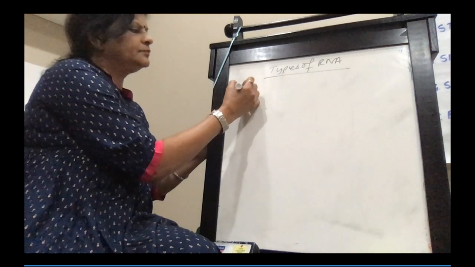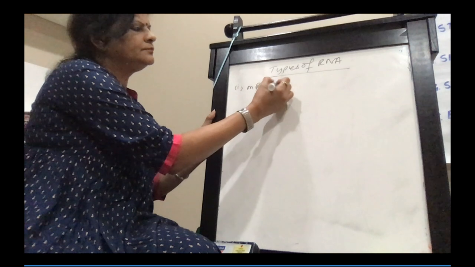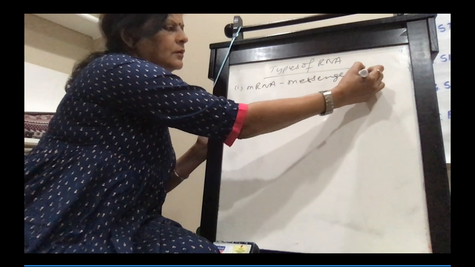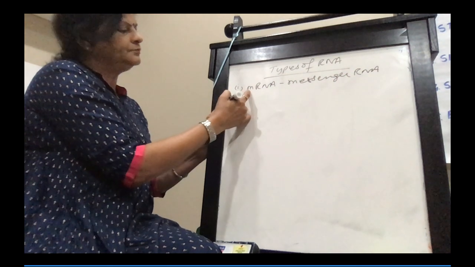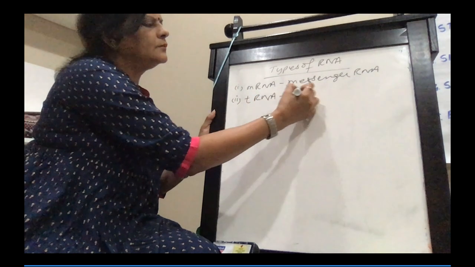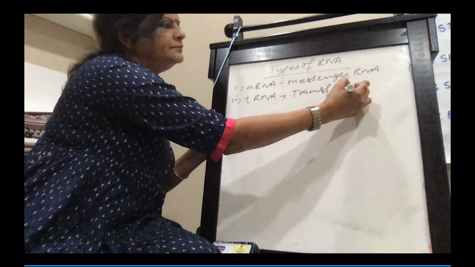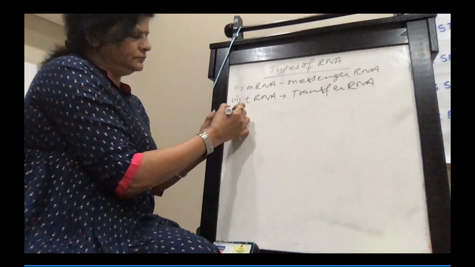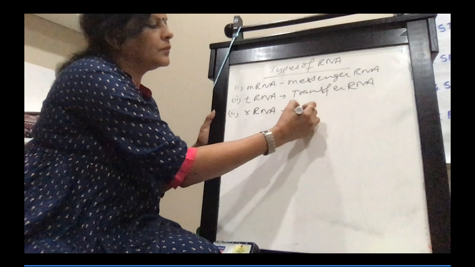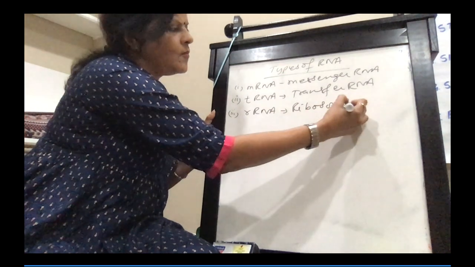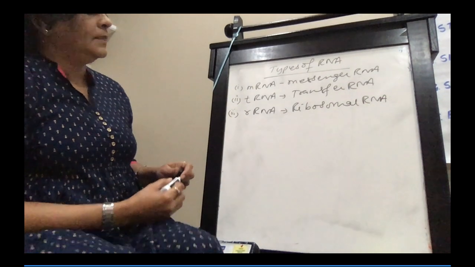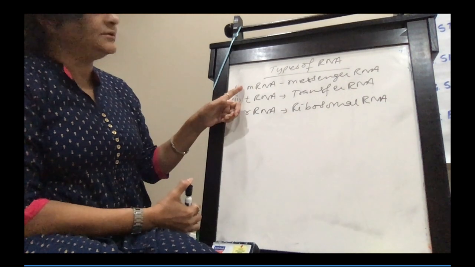Three types: mRNA, that is messenger RNA. You will write small m. Second, tRNA, transfer RNA. Third, rRNA, ribosomal RNA. So types of RNA: mRNA, tRNA, and rRNA, all small letters, okay?